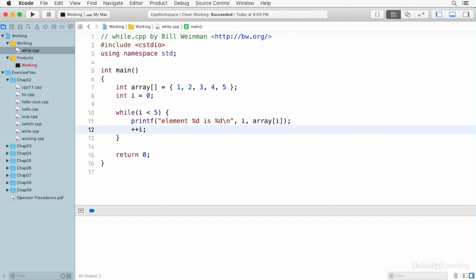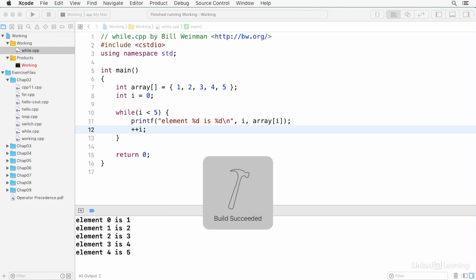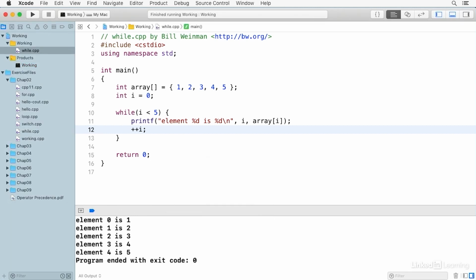So when I run this, build and run, you notice that it prints out the element 0 is 1, element 1 is 2, etc., until we get to element 4 is 5. And that is the elements of the array. Elements, if you remember, in an array are numbered starting at 0. So element 0, element 1, element 2, element 3, and element number 4. So that's the basic while loop.